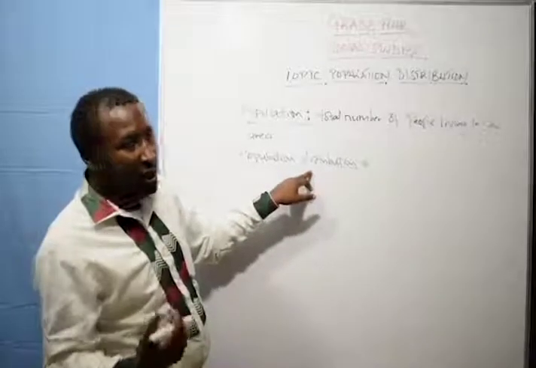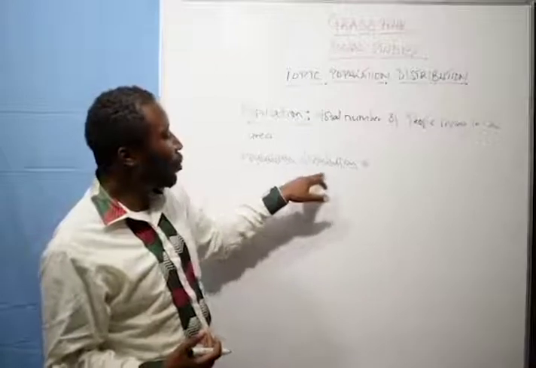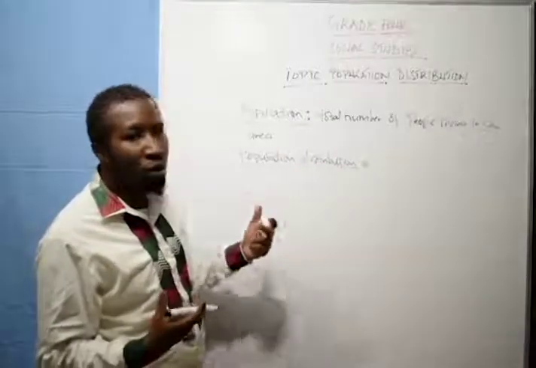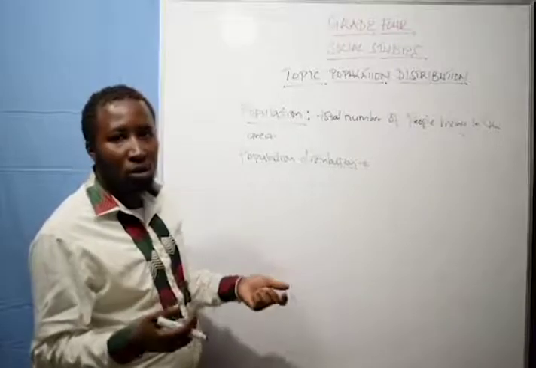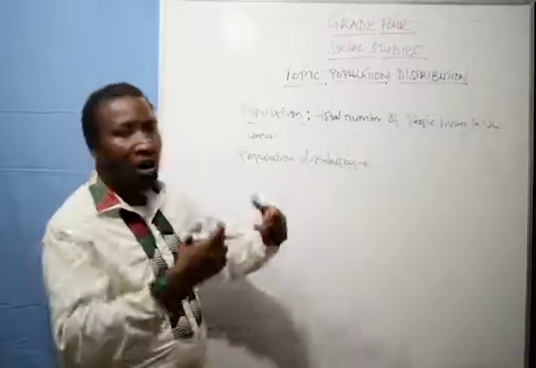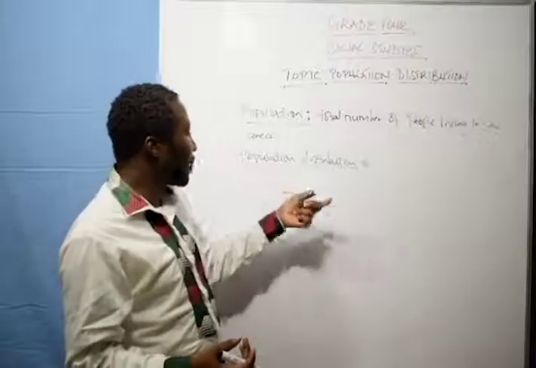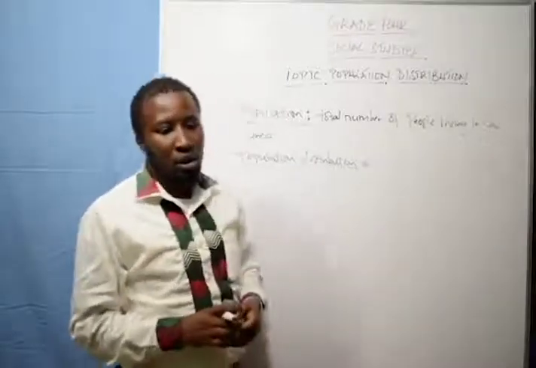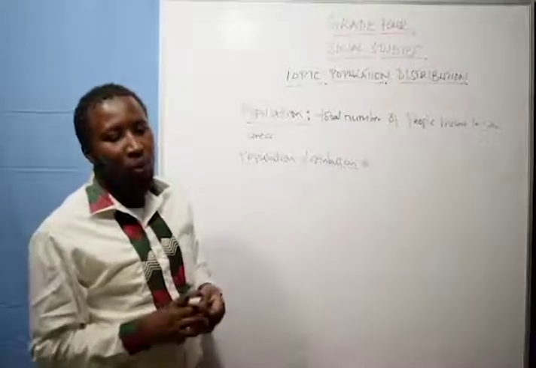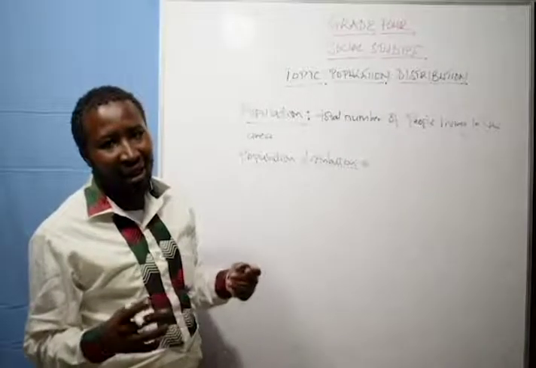If you use it in another way, we say distribute. What do you mean by distribute? Distribute means spreading. If I tell you, can you distribute these books, it means can you give out, or spread them out. So population distribution is how people are spread over a given area.